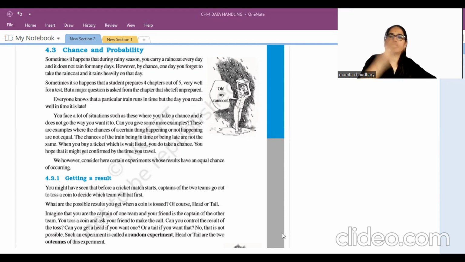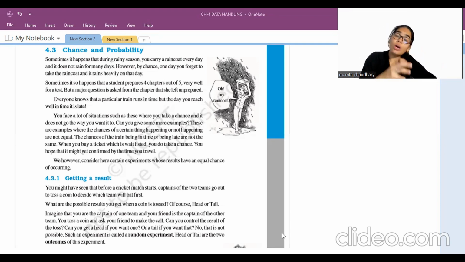I'll give you a situation. Tomorrow you will go to school. Is it sure that you will go to school? We can get to know that tomorrow only, whether you will reach school or not. It means you might be reaching or not reaching. Something happened at home, like suppose your cousins have come, so you wanted to play with them. It means you are not going to school. So you can go or not. So what are these? These are certain conditions.